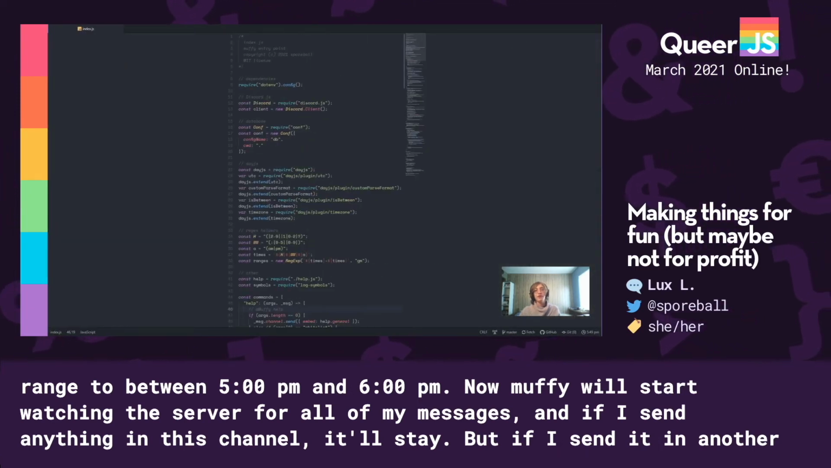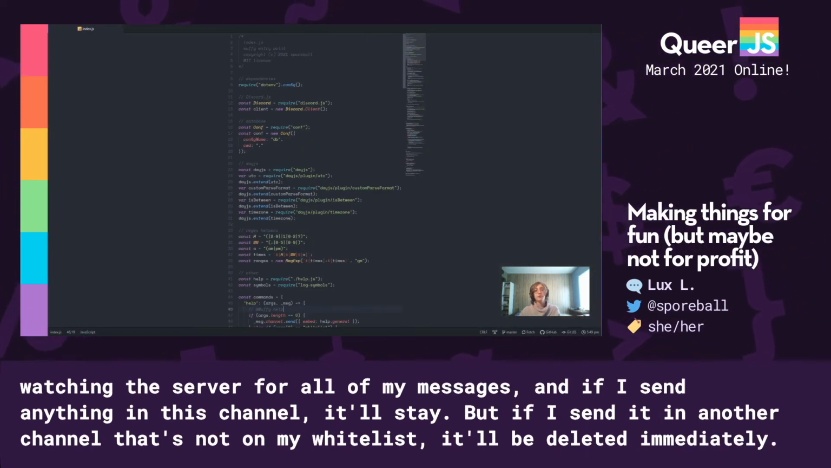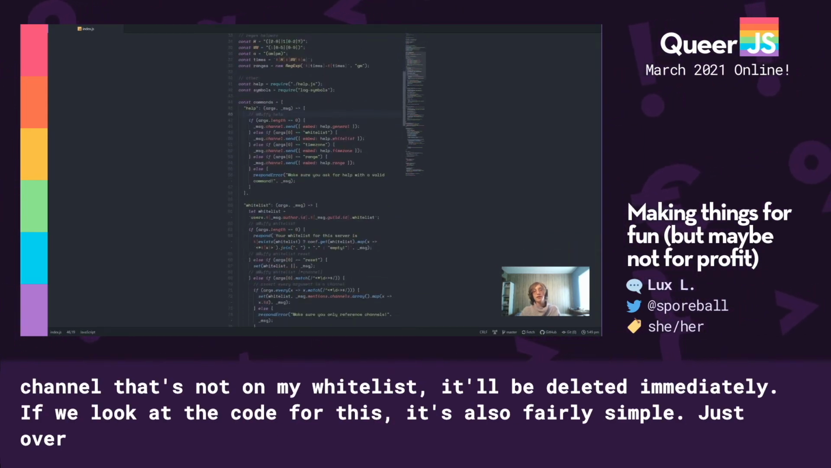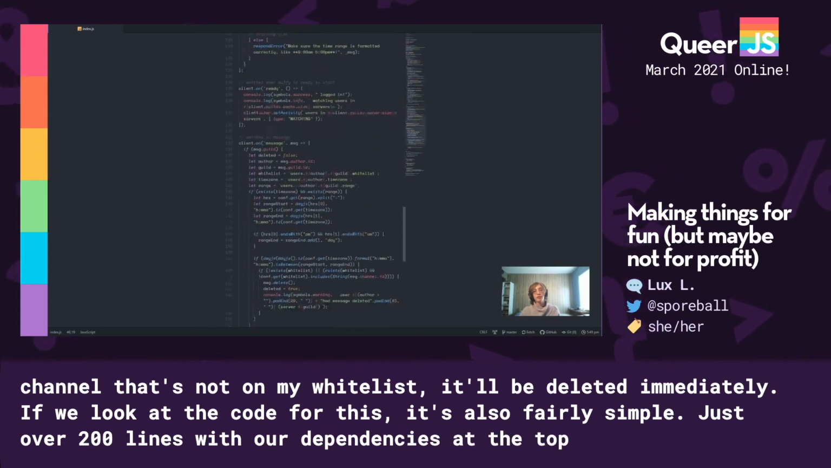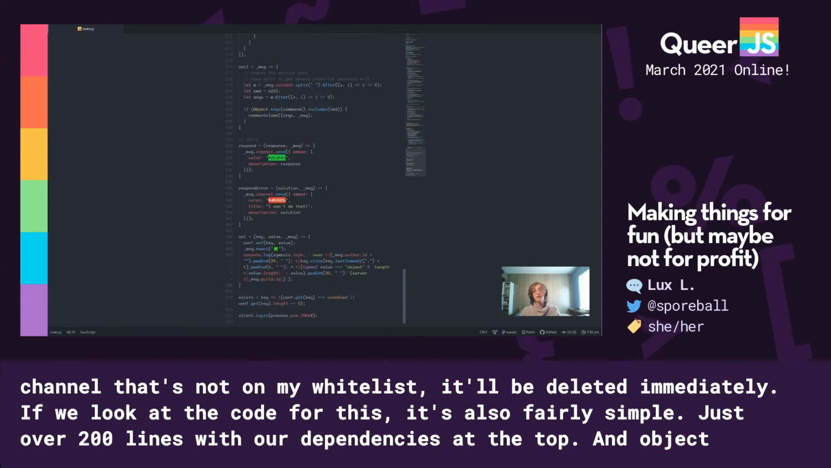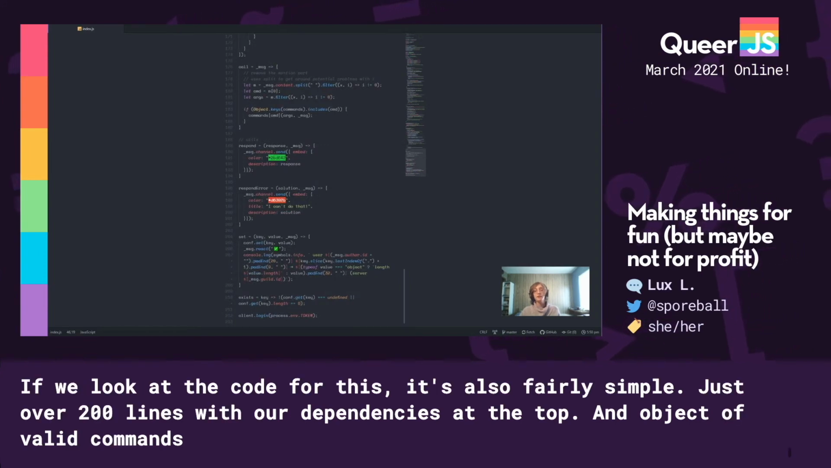If we look at the code for this, it's also fairly simple. Just over 200 lines, with our dependencies at the top, an object of valid commands, and a main block of logic to be called on every message, with some nice utilities at the bottom. And I had a ton of fun building it.